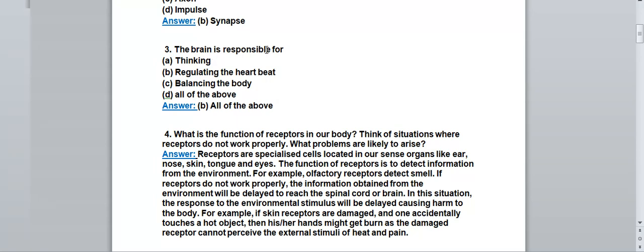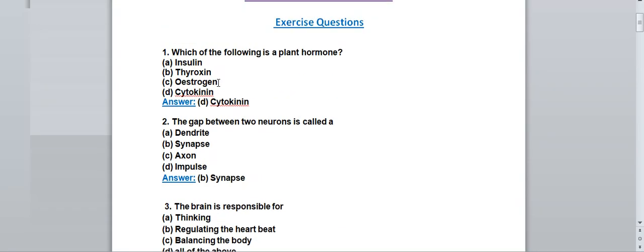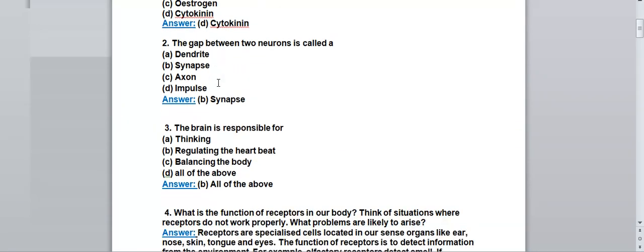Next, the brain is responsible for, let's see what are the options given over there. Thinking, regulating the heartbeat, balancing the body, all of the above. As you know, brain is the main central part of our body, so it will control all the given options over there. It is the thinking part also, it regulates the heartbeat also, it balances the body also. So all the options are correct over there. So your answer will be all of the above. So these are the 3 MCQ questions which are given in your textbook.